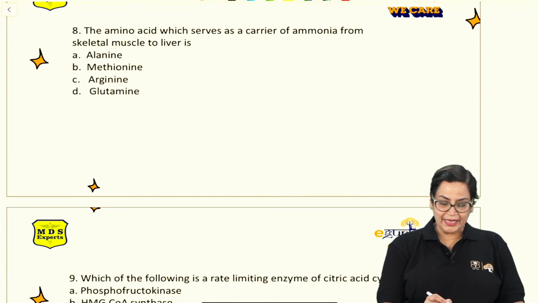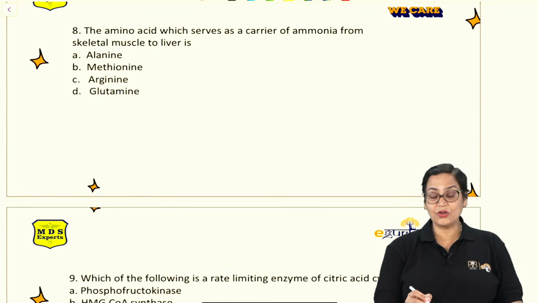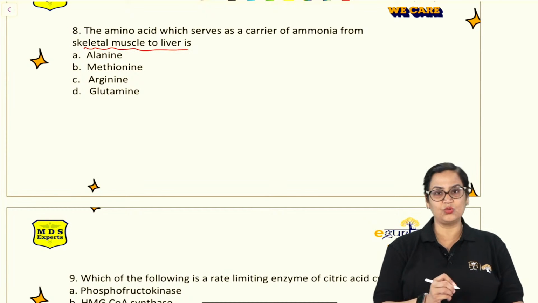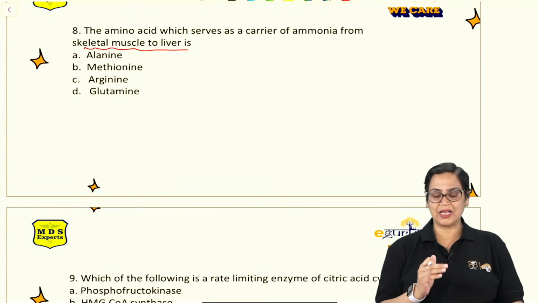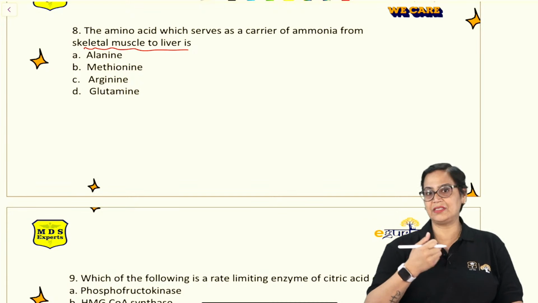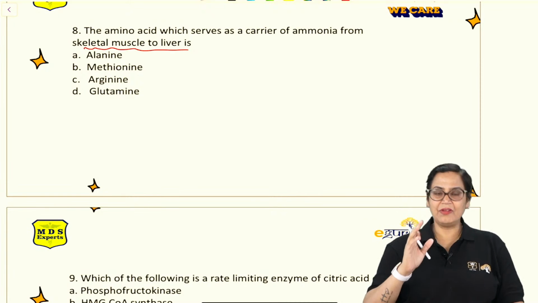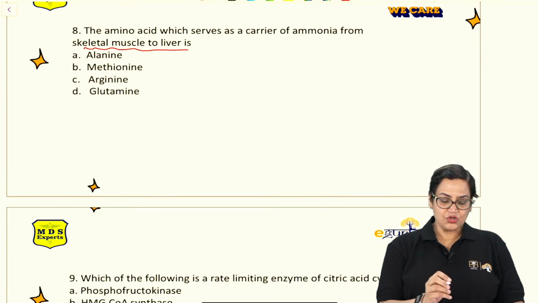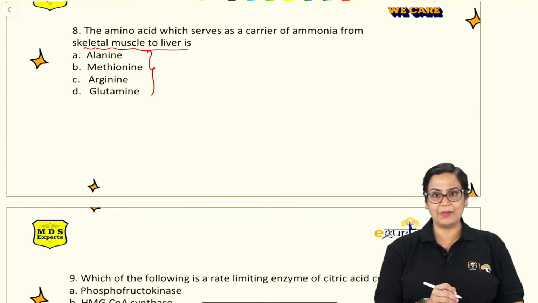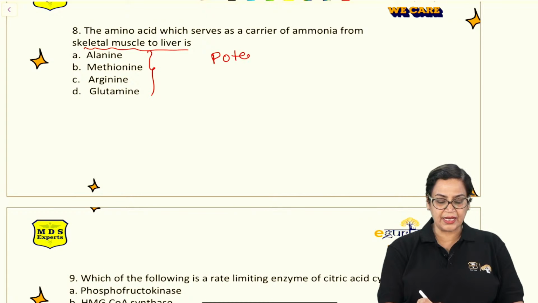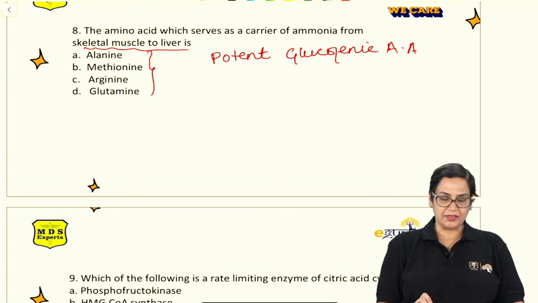Now then, moving on to the next question, question 8. The amino acid which serves as a carrier of ammonia from skeletal muscle to the liver. A very interesting question and a very important question which was asked. Most of the questions I have picked from previous year question papers, and they are very, very important. First of all, you should know skeletal muscle to liver. Just remember, these are all the 4 amino acids, and the most important, potent glucogenic amino acid is, can anybody tell me the answer to this question?